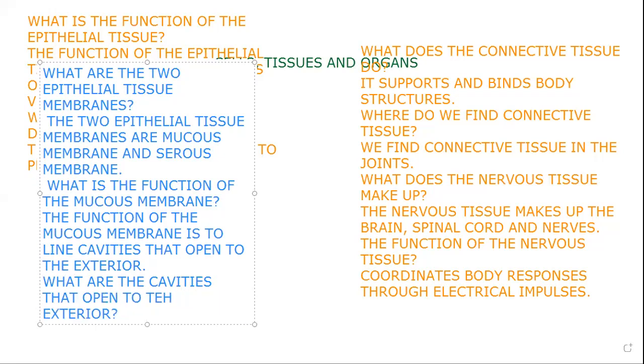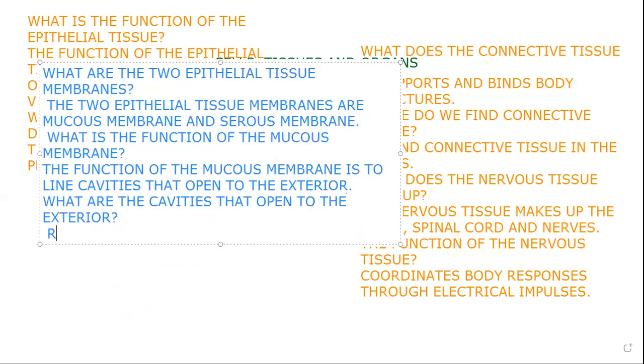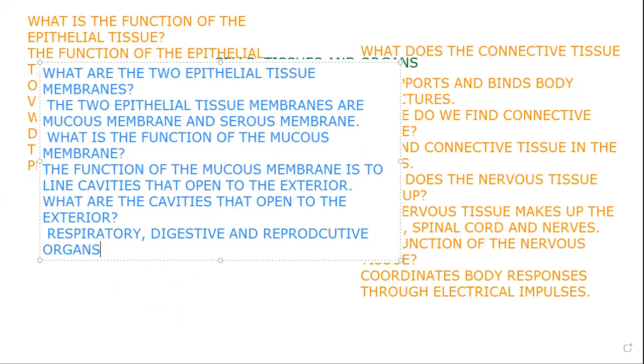Let's see, Dr. Allison, let's give Dr. Allison a chance. What are the cavities that open to the exterior? The cavities that open to the exterior are respiratory, digestive, and reproductive organs. Respiratory. What else? Digestive, very good. And reproductive organs, right? Reproductive organs. All right, good.